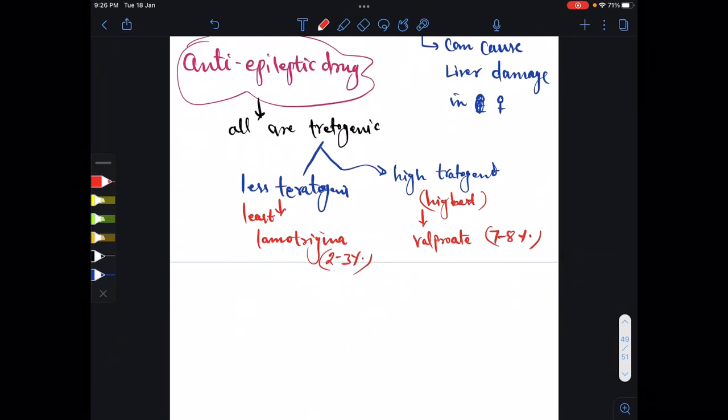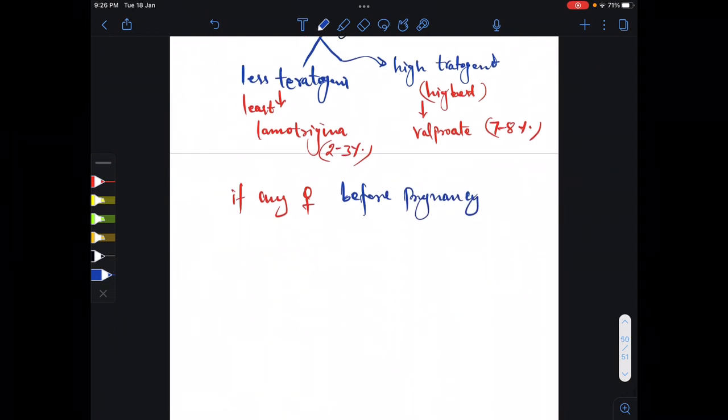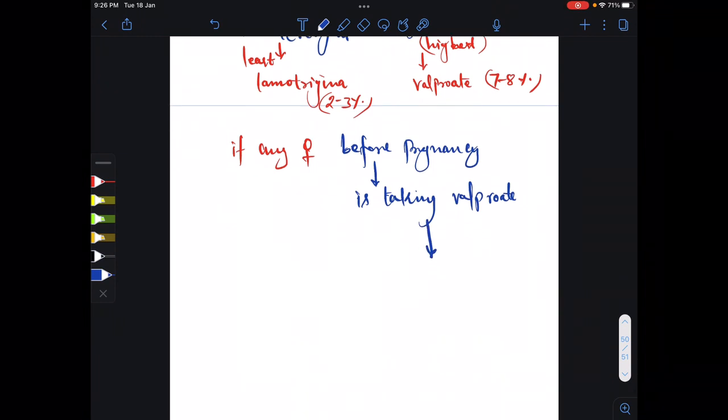So for example, if any female before pregnancy is taking valproate, which is the highest teratogenic, after she gets pregnant, we are not going to change this drug.